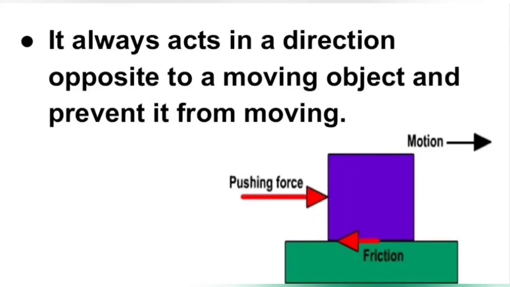For example, if you push the box towards the right direction, then the force of friction acts in the left direction. Means the frictional force always acts opposite to a moving object.